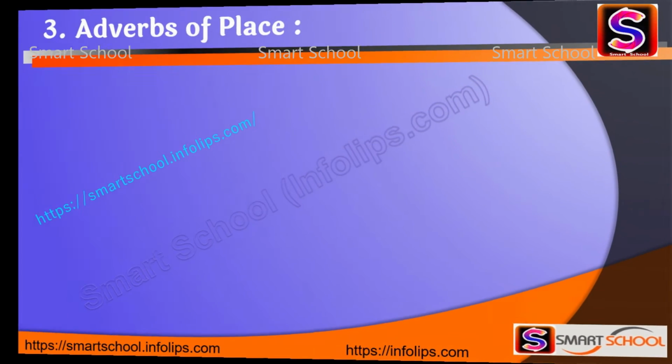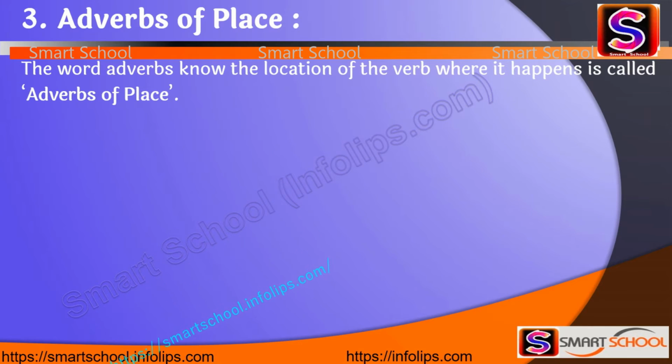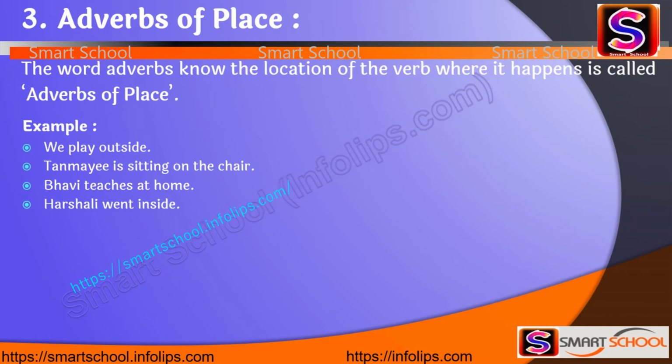Okay, let's see the third one, that is adverbs of place. The word which tells the location of the verb, where it happened, is called an adverb of place. It means where or at which place that action happened. That describing word is called an adverb of place. Let's see the examples, we will get more idea.